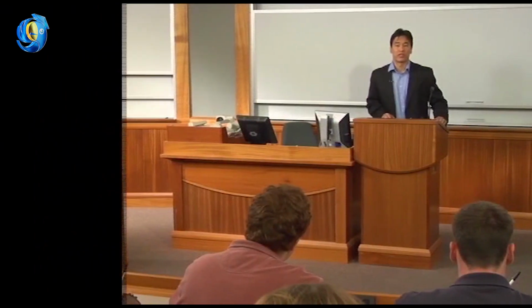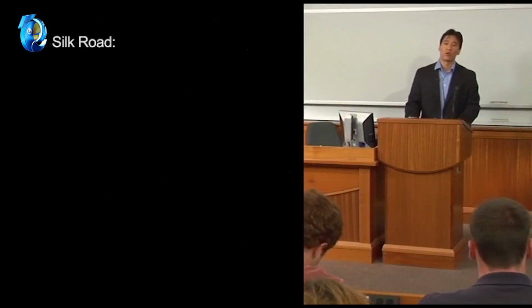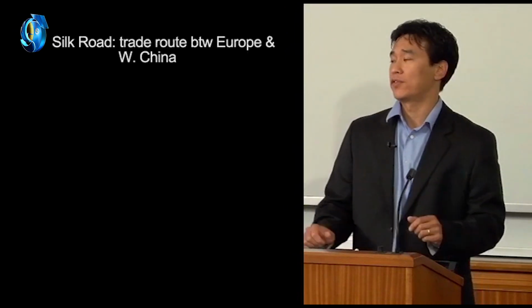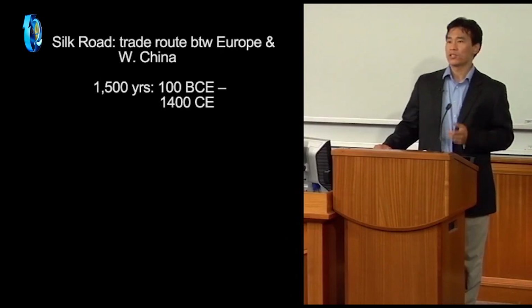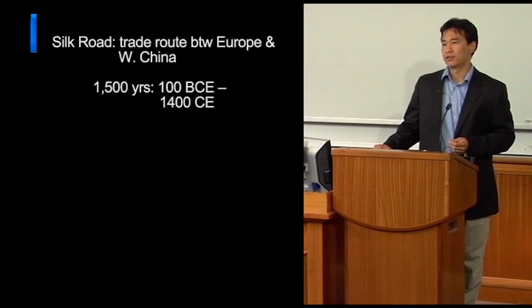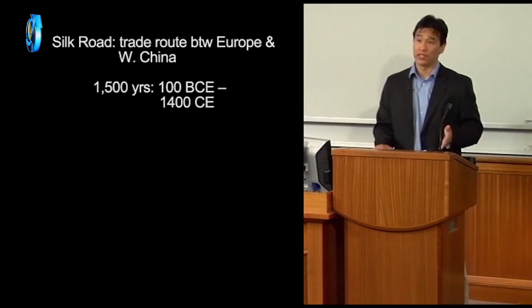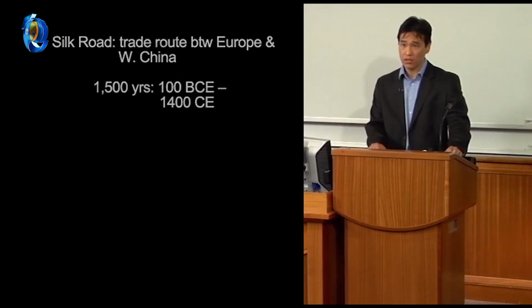Today we're going to continue with the discussion of the Silk Road, one of the most historically important trade routes in the world. Now, as you know, the Silk Road was a major trade route between Europe and Western China for about 1,500 years. It was used from about 100 BCE until about 1400 CE. There had been some trade across Central Asia before that, but it wasn't until about 100 BCE that trade between Europe and China increased significantly. So we're going to look at how the Silk Road developed.